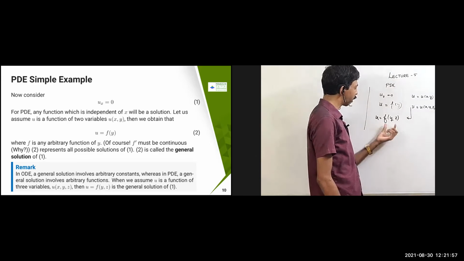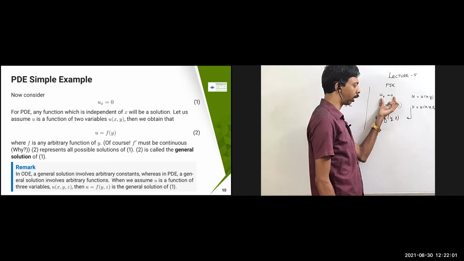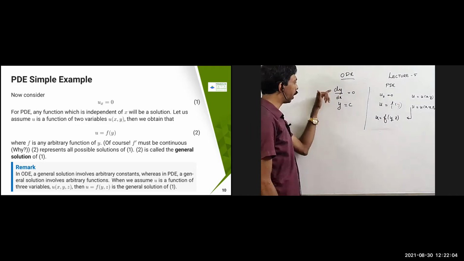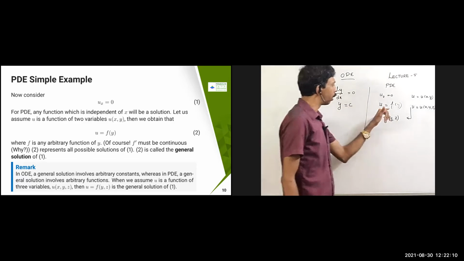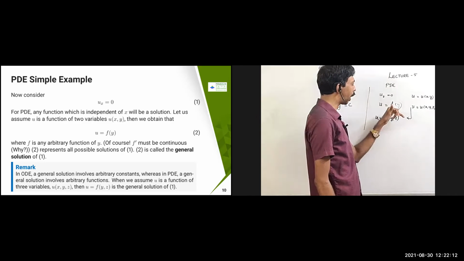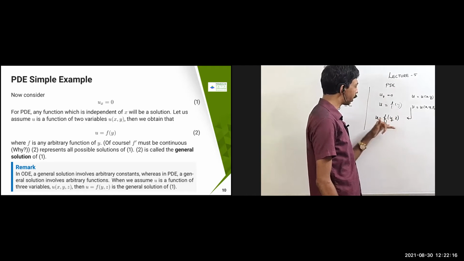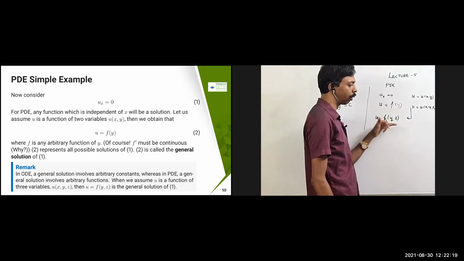So if I take ux, there is no variable x involved over here, therefore ux equal to 0 is going to come. You remember here dy by dx equal to 0 means y equal to c. So here no x is involved, it's simply constant. This is also constant with respect to x because there is no x involved here. It is independent of x. This is also constant with respect to x because there is no x involved over here.